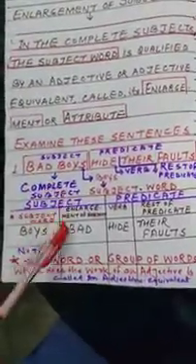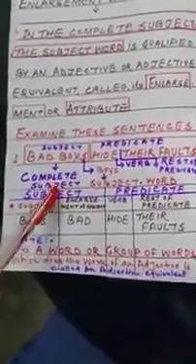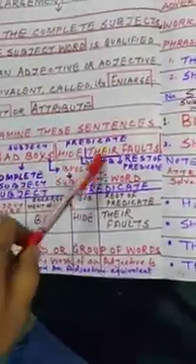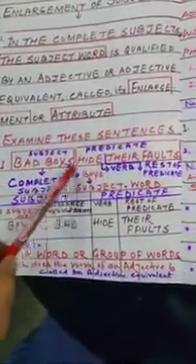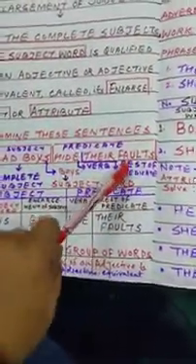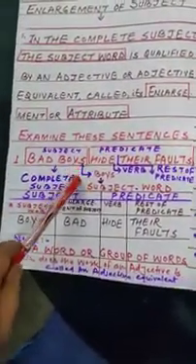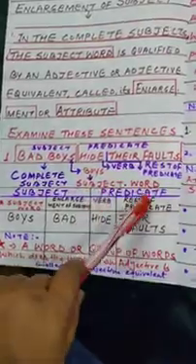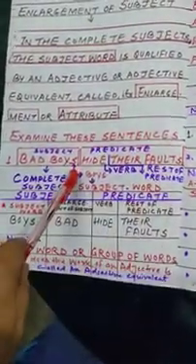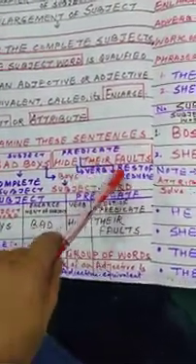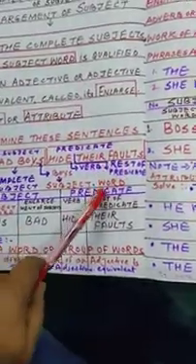Now see what is the enlargement here. You have to find it. Bad boys hide their faults. Bad boys is the subject. The predicate is hide their faults. What is the complete subject? Bad boys. And what is the most important word here? The word boys. Hide is a verb and the rest of the predicate is their faults.